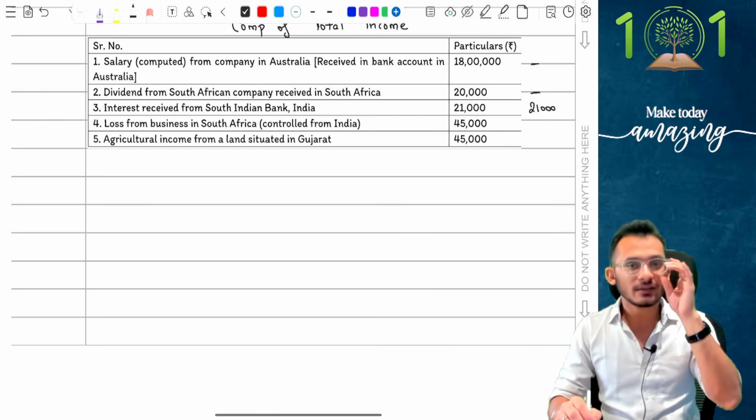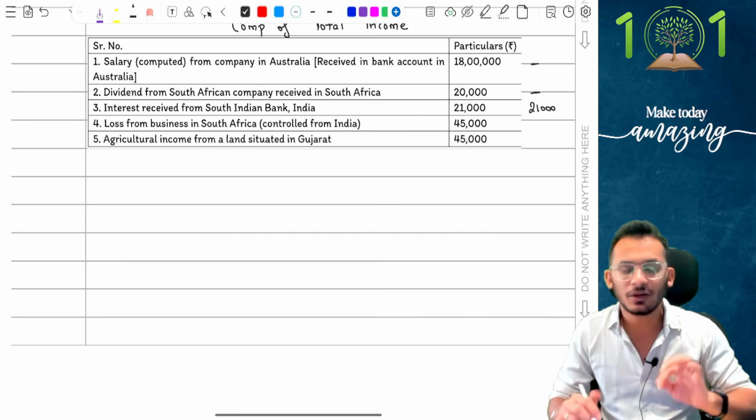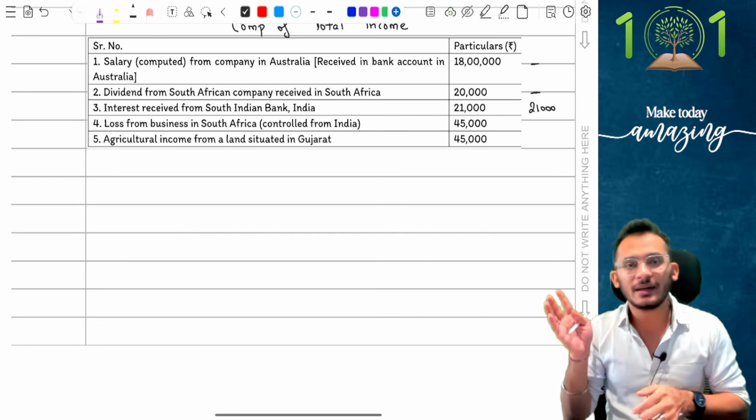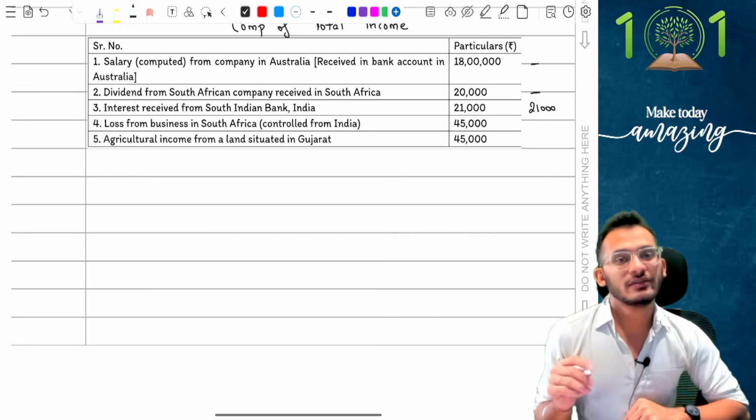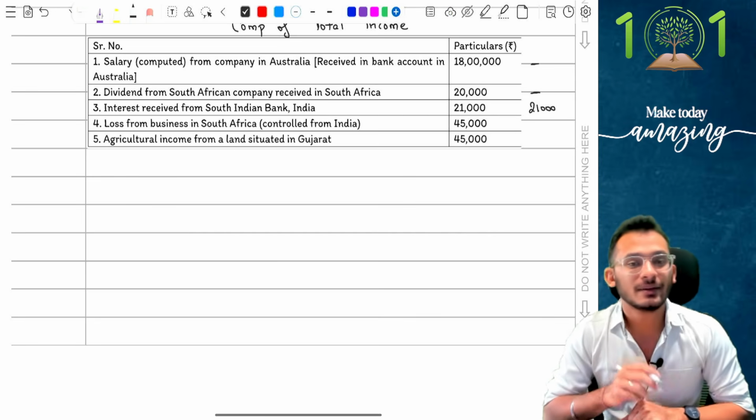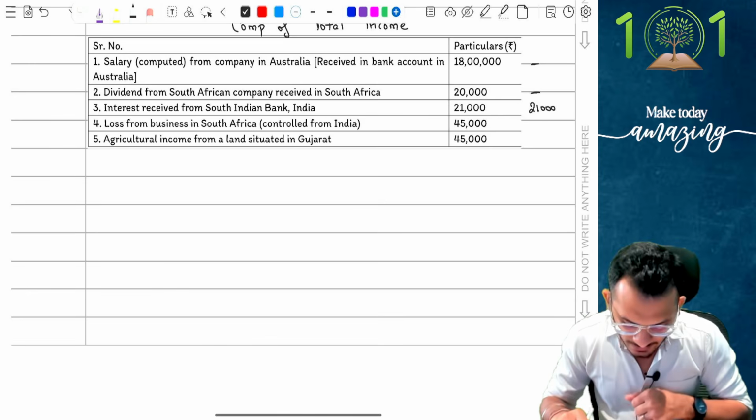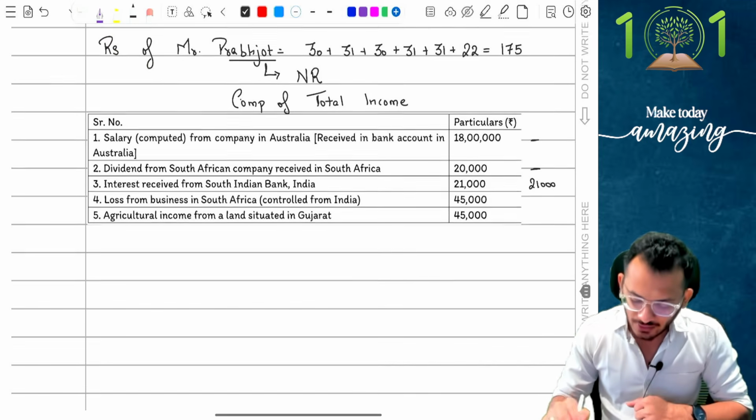Now, if you're just now going through the batch of May 26, you may probably not know this, but once you complete the batch, you will have a better grip on that. 80 TTA deduction will come into it because you have an interest income coming into picture. Next, loss from business in South Africa, control from India.